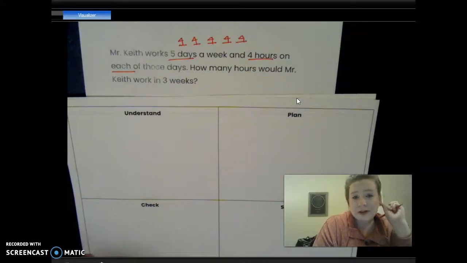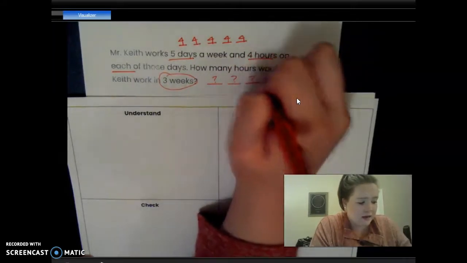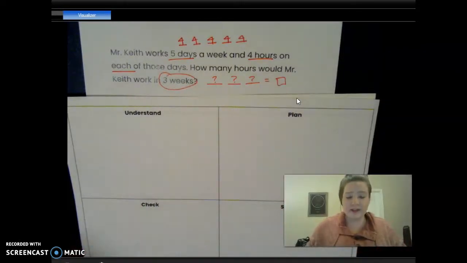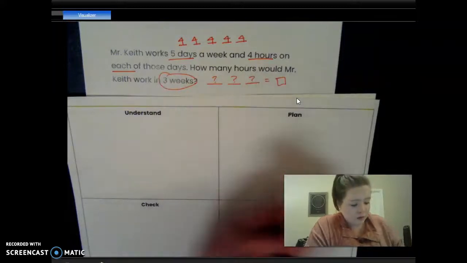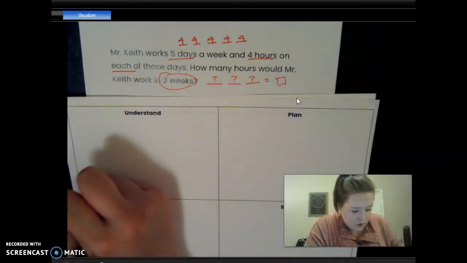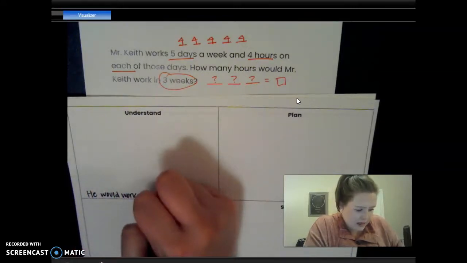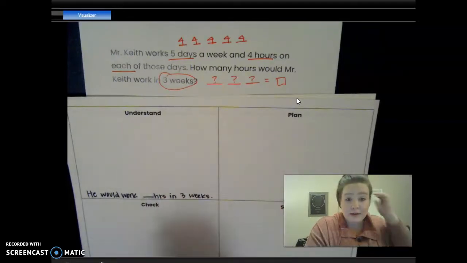How many hours would Mr. Keith work in 3 weeks? So there's a certain number of hours in 3 weeks that I'm trying to figure out, okay? Now, let's put our question in a sentence form, or a statement form. How many hours would Mr. Keith work in 3 weeks? He would work blank hours in 3 weeks, okay? That's where I'm going to put my answer.